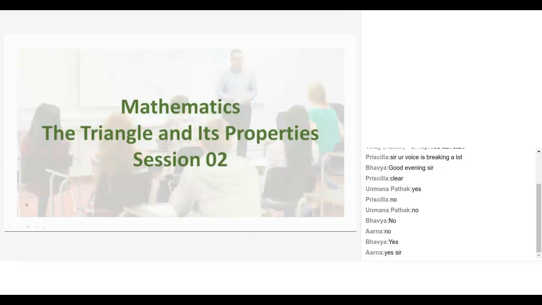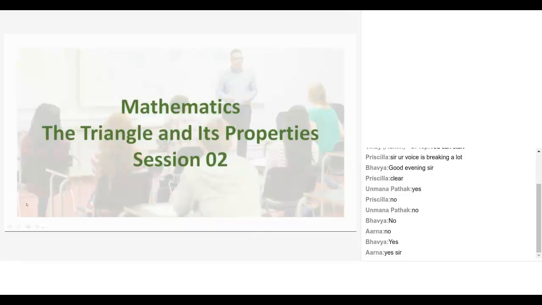Anyone with a different take? Go ahead. I didn't understand the question at all. My question is, what's a median? What do you mean by median? The midpoint of a triangle. Okay. The line that divides the triangle into two halves. Okay. Anyone with any other takes? Bhavya came close. Unmana fairly close, not really close.